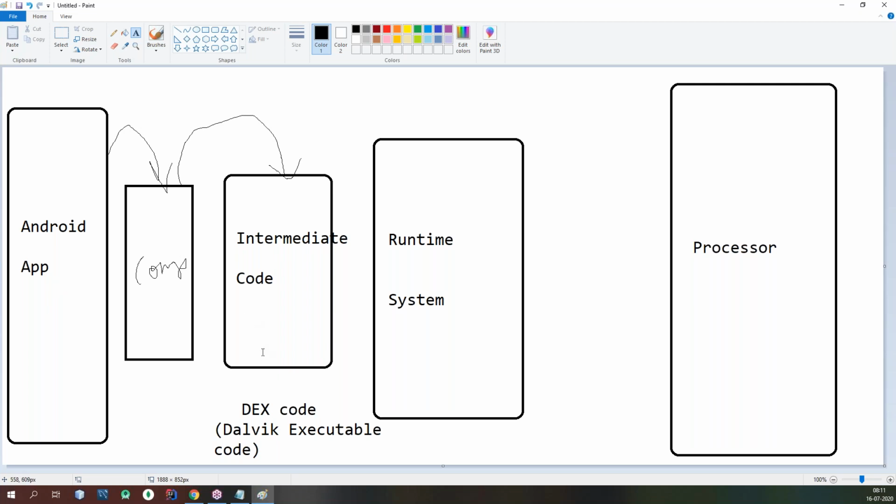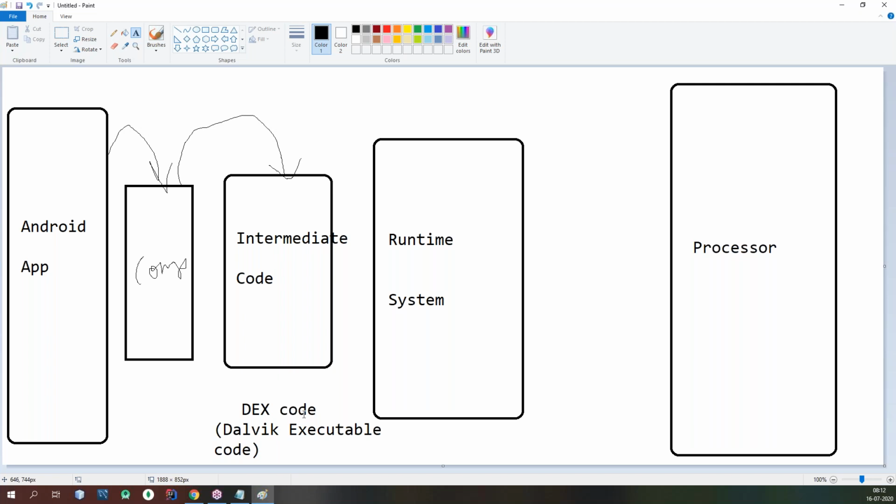Remember, DEX code is more compressed, like how we use WinZip or WinRAR software to compress folders into a single file, to reduce the memory footprint and the size. Whenever you want to transfer images or video files over the network, or send them in mail, you use WinZip or WinRAR to compress, right?